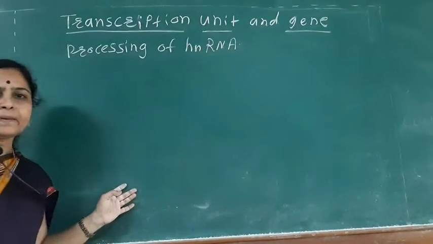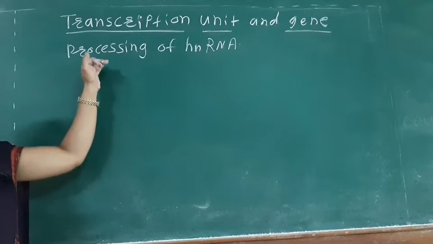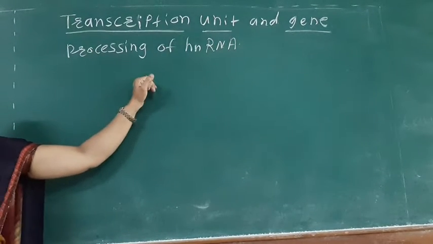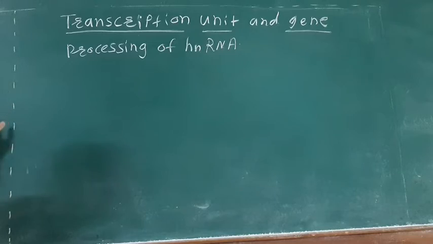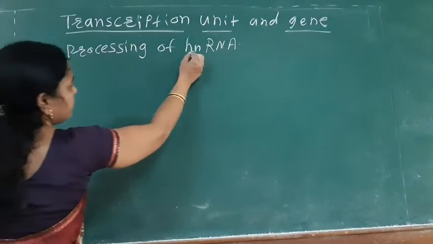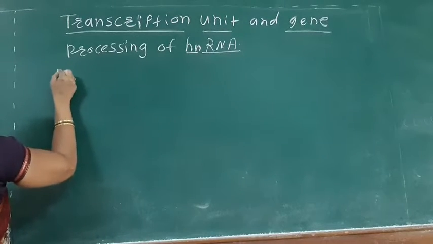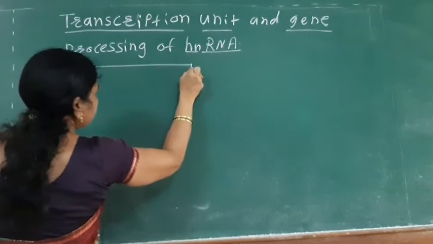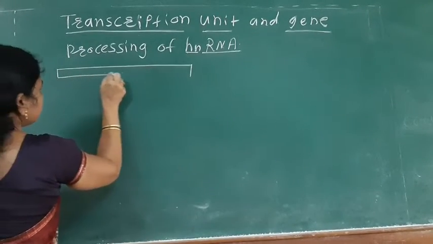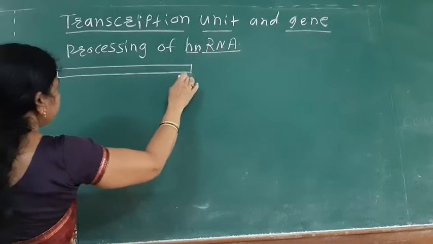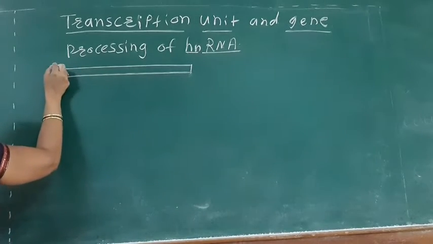So first see, the hnRNA is mainly made up of exons and introns. This is the mRNA, the hnRNA.